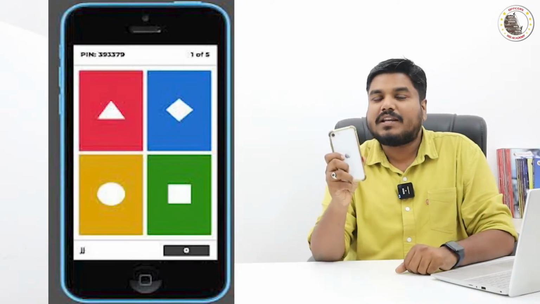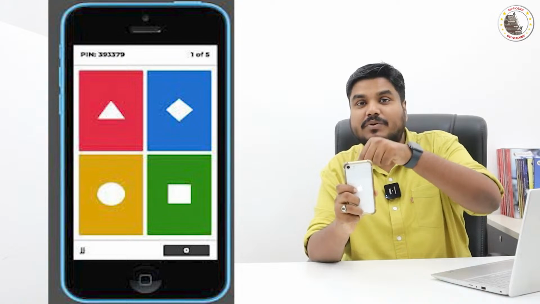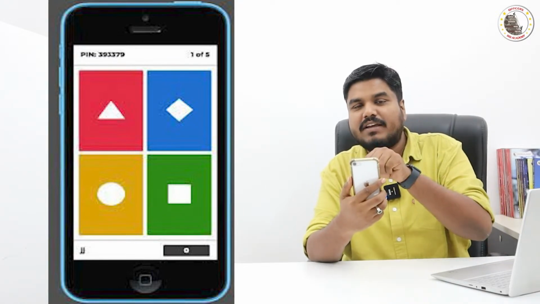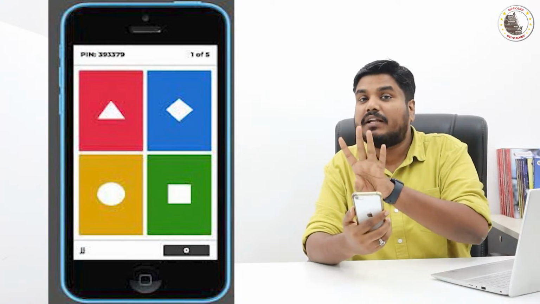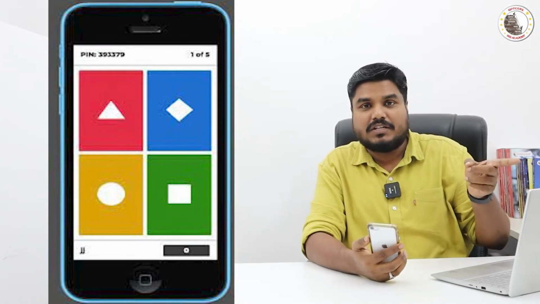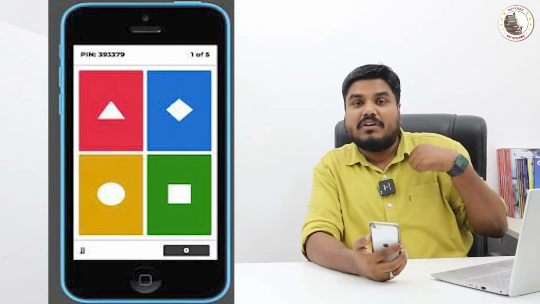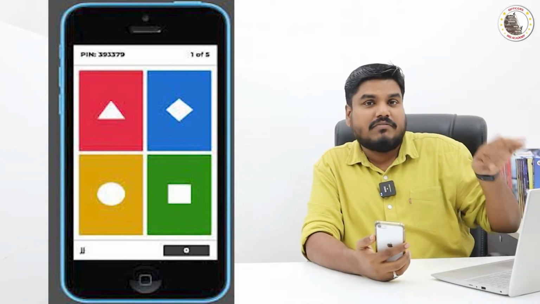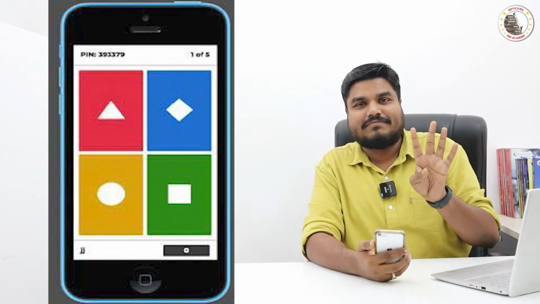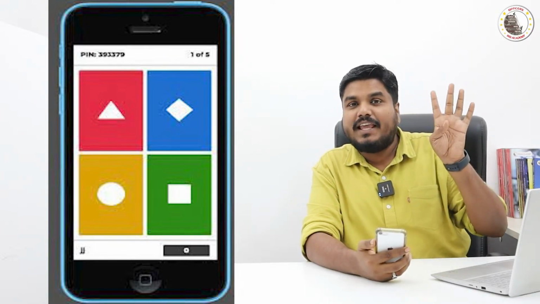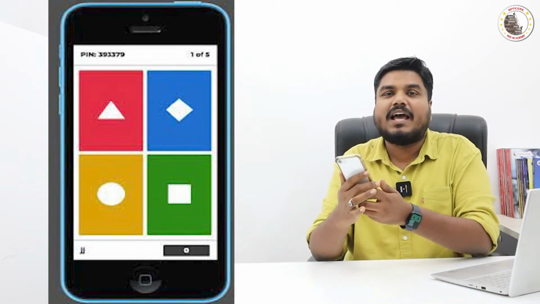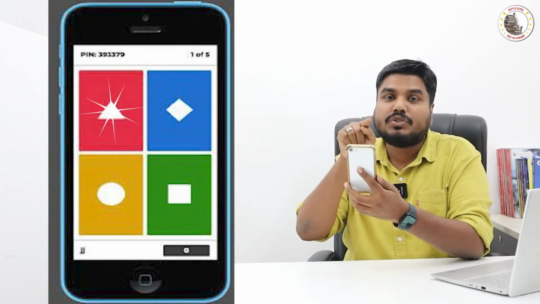In your mobile phone, you have installed the Kahoot application, right? The Kahoot application in your device will show you only 4 colored boxes. Only in the live video which you are watching, I will give you the question followed by the 4 options, and the 4 options will have a color code. So if you are going to choose A as the right answer, and A has red color, then in your mobile phone you will have a red colored box. You have to choose that.